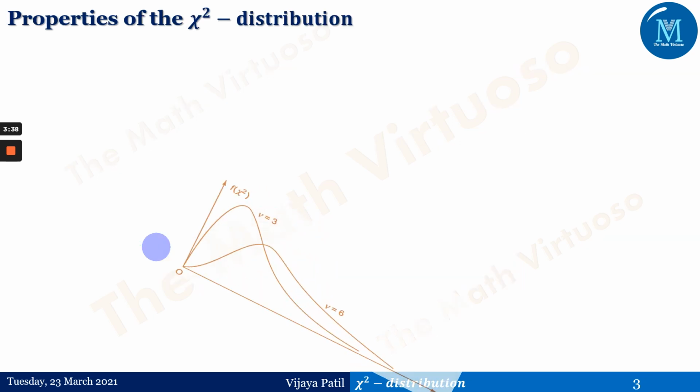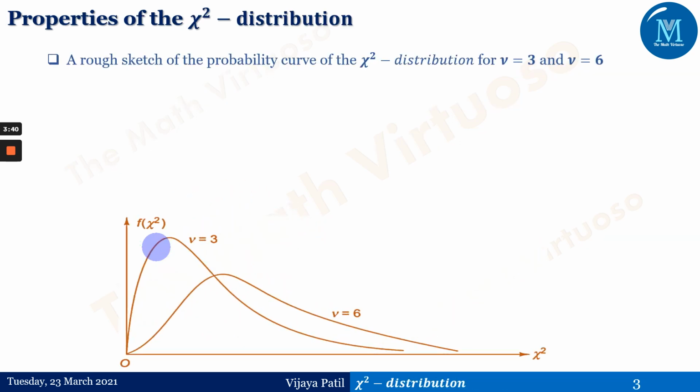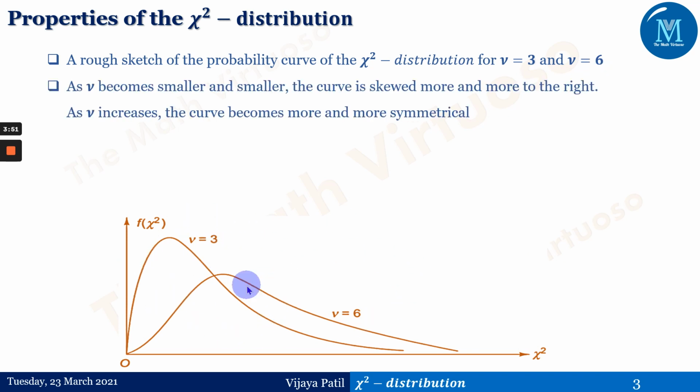So what are the properties of the chi-square distribution? If you observe here, a rough sketch of the probability curve of the chi-square distribution for nu equals 3 and for nu equals 6 has been given. As nu becomes smaller and smaller, the curve is skewed more and more towards the right.